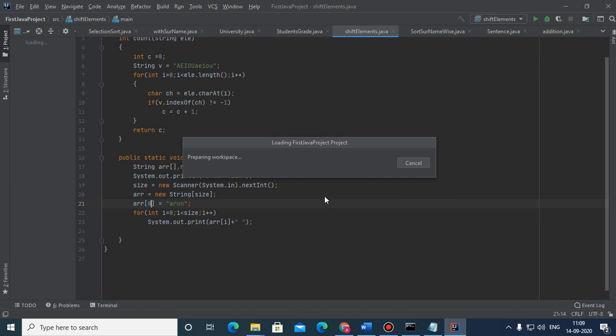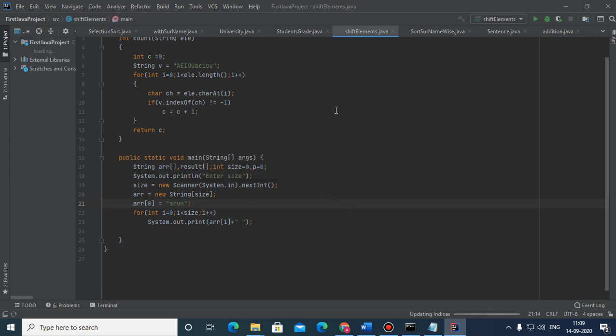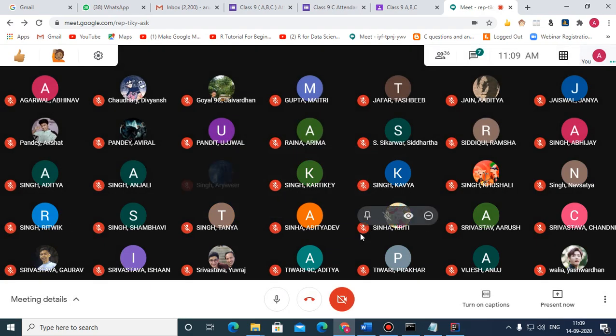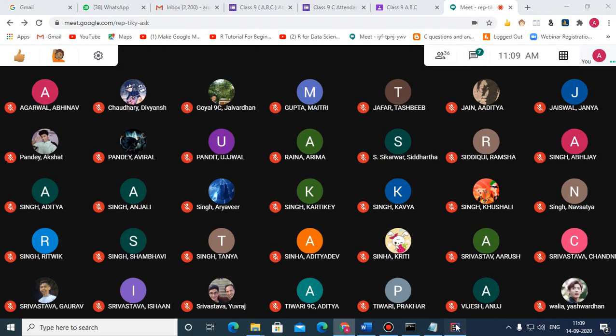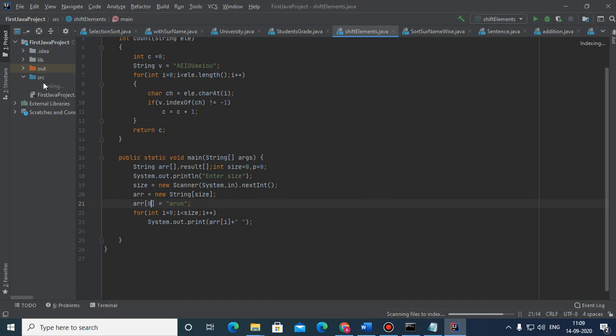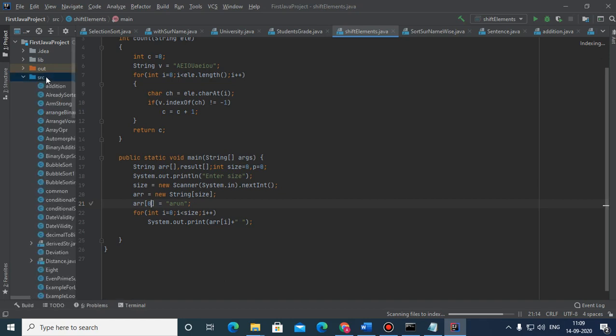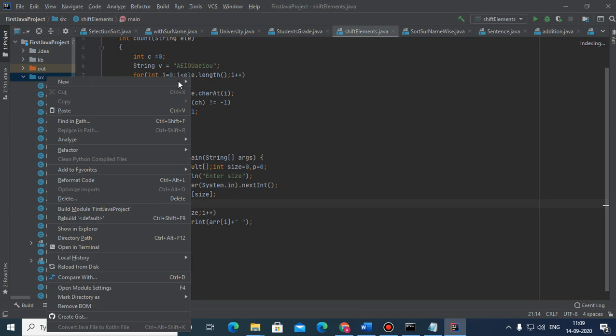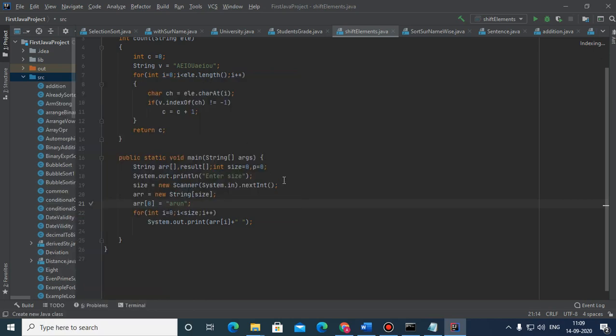So now I will first show you the syntax of the while loop, and then we will be doing a few programs based on the while loop. So children, here first of all I'm just going to create a class which is example while loop.